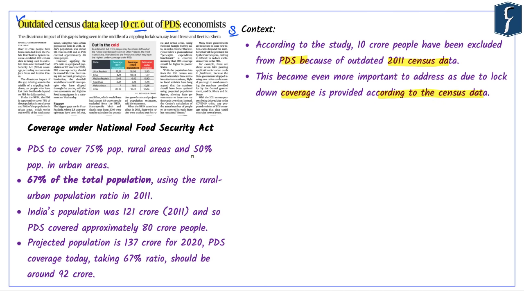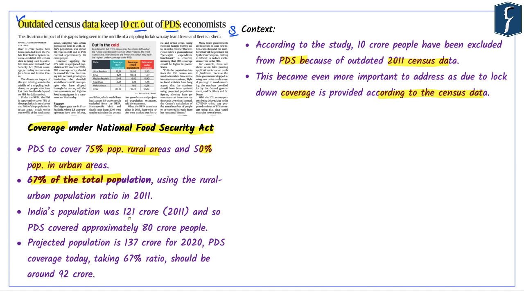In this context, let's first understand the importance of coverage under the National Food Security Act. Now, when we talk about the National Food Security Act, the PDS is supposed to cover 75% of the population of rural areas and 50% of the population in urban areas. If we extrapolate these figures, it comes out that 67% of the total population is being supported by the National Food Security Act.